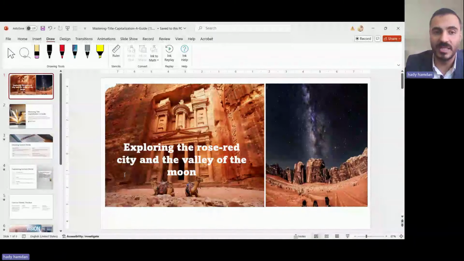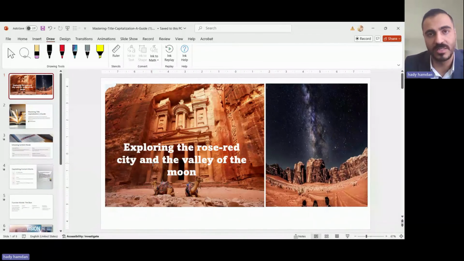What about city? It's a noun, and thus I need to capitalize the C. And is a function word, so I need to keep it as a lowercase a. The is a function word, so I don't capitalize the T letter.